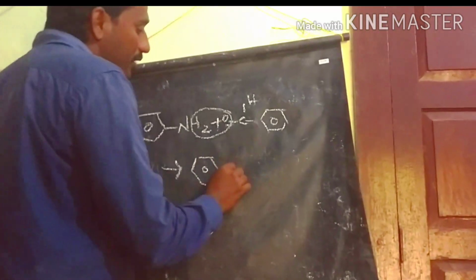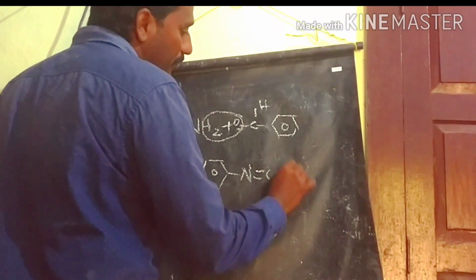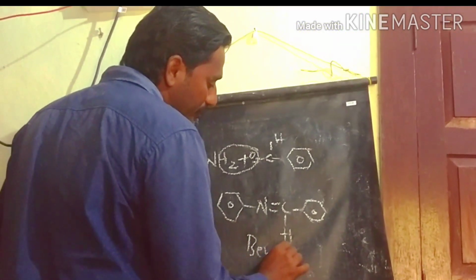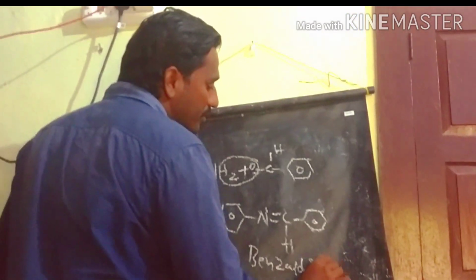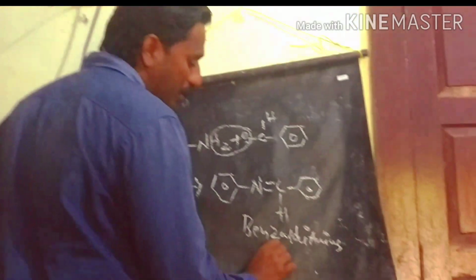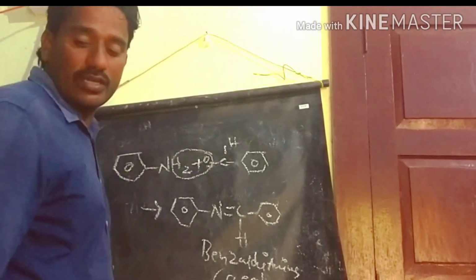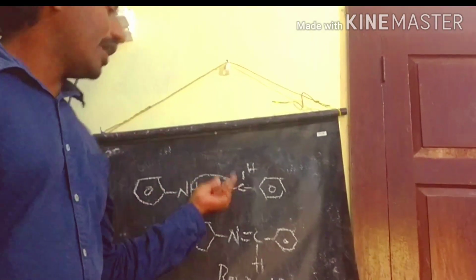So nitrogen with carbon double bond. This is the product that we call benzaldehyde aniline. This is also one of the famous named compounds, a Schiff base. So this is the condensation reaction between aniline and benzaldehyde.